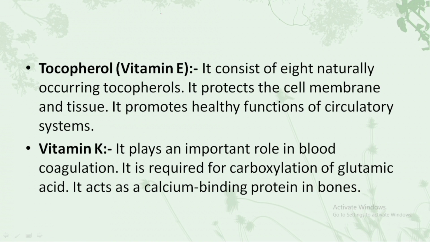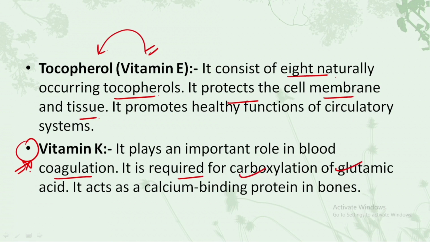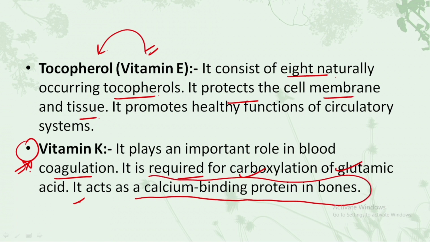The next one is vitamin E, whose chemical name is tocopherol. It consists of 8 naturally occurring tocopherols. It protects the cell membranes and the tissues. It promotes the healthy functions of the circulatory system. The last one is vitamin K, which plays a very important role in blood coagulation. It is required for the carboxylation of glutamic acid, and it also acts as a calcium binding protein in the bones. These are the points that you have to remember for each of the vitamins.